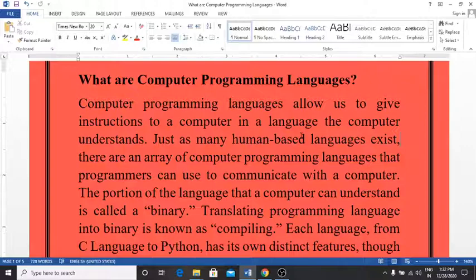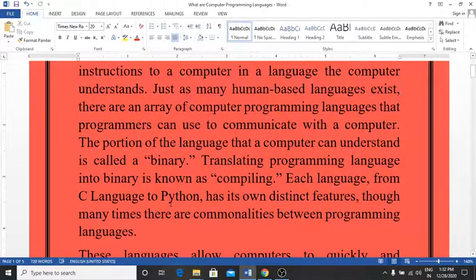And there are so many computer programming languages available that are used to communicate with a computer. The portion of a language that a computer can understand is called binary. That means a computer can understand only binary language. Binary language means it will be understood in the 0 and 1 format. Translating programming languages into binary is known as compiling. Note that translating a programming language into binary is known as compiling, and each language from C to Python has its own distinct features.